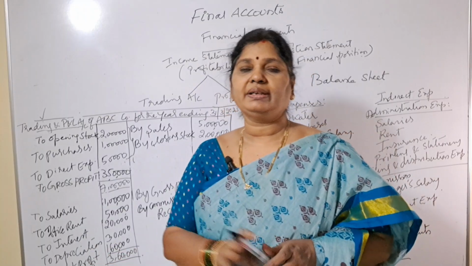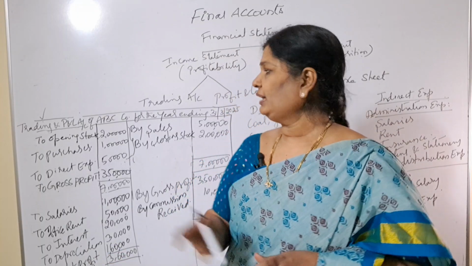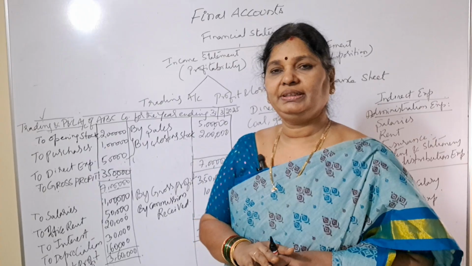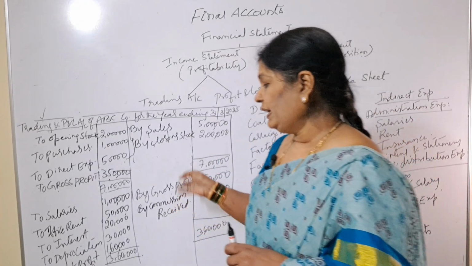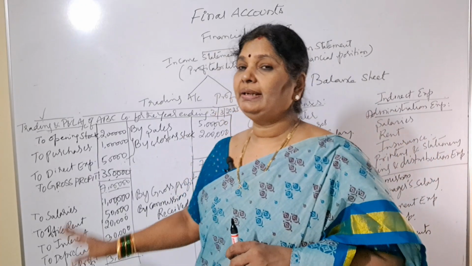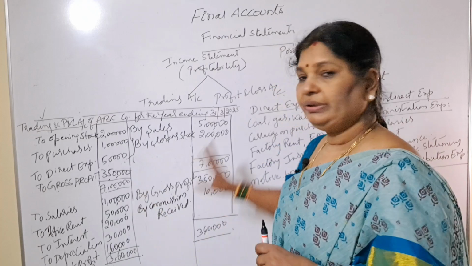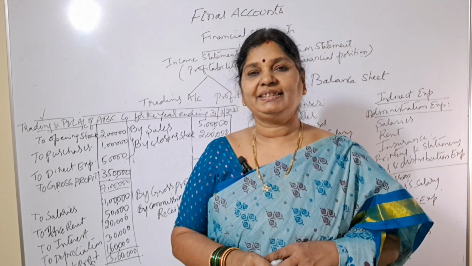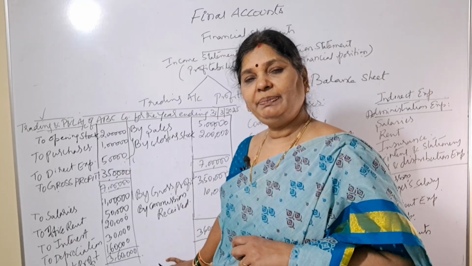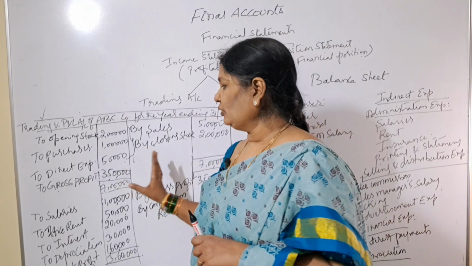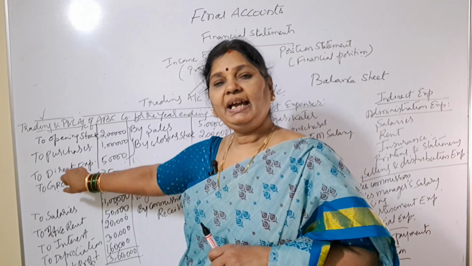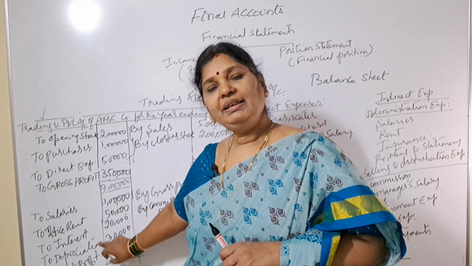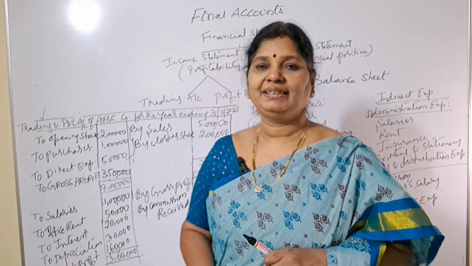We'll get net loss, like how I showed in the trading account. So whether you made net profit or net loss, that amount we have to take to the capital account when we prepare the balance sheet. Is it clear for you? Trading account and P&L account. In the trading account, we'll take all direct expenses, and in the P&L account, we'll take all indirect expenses.